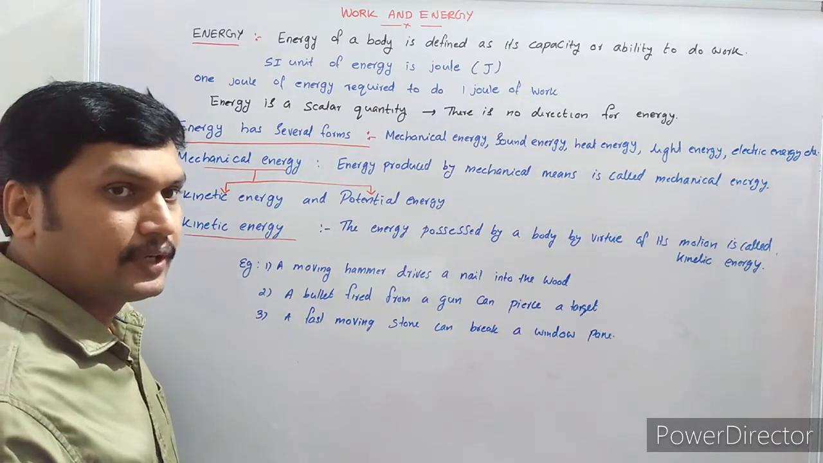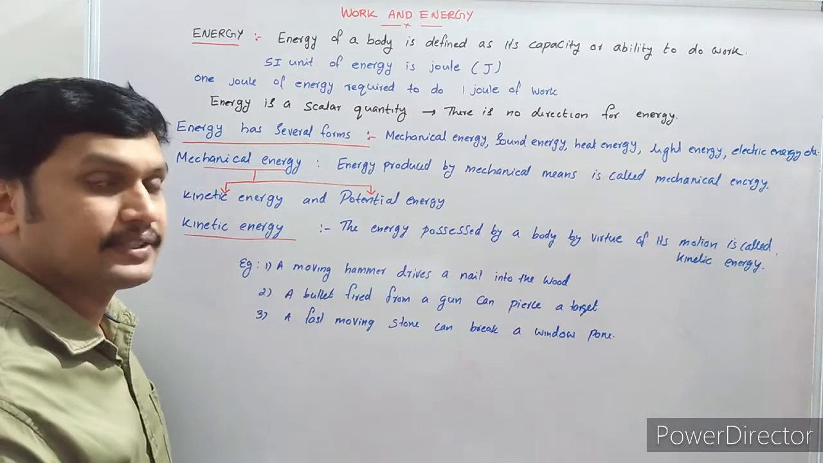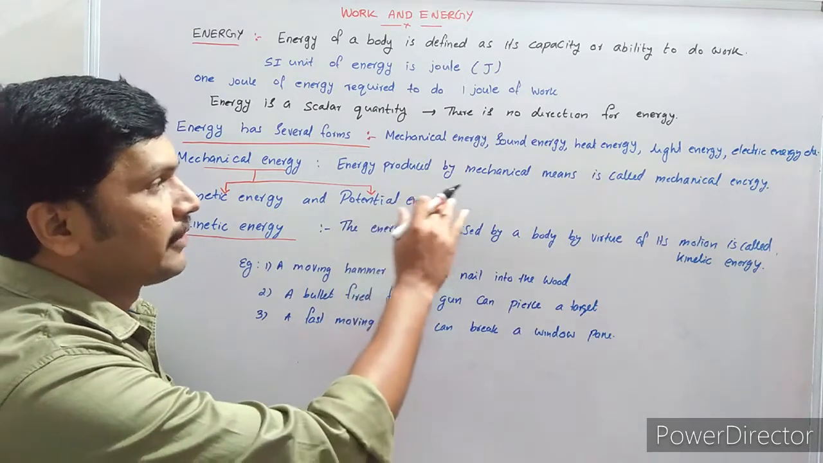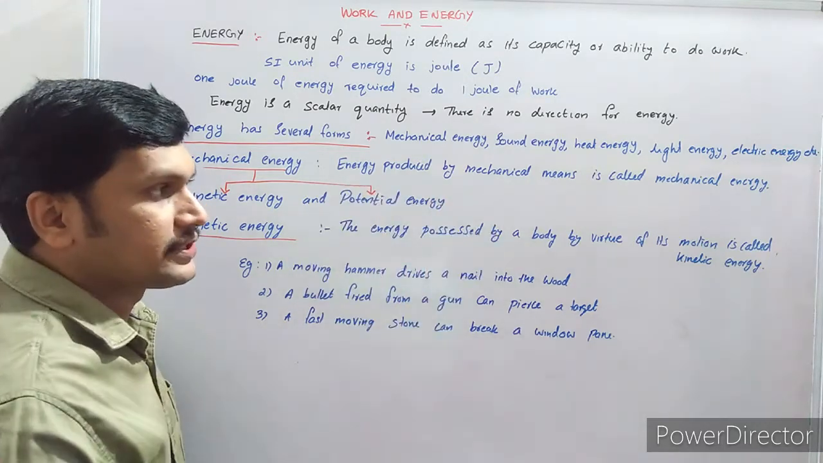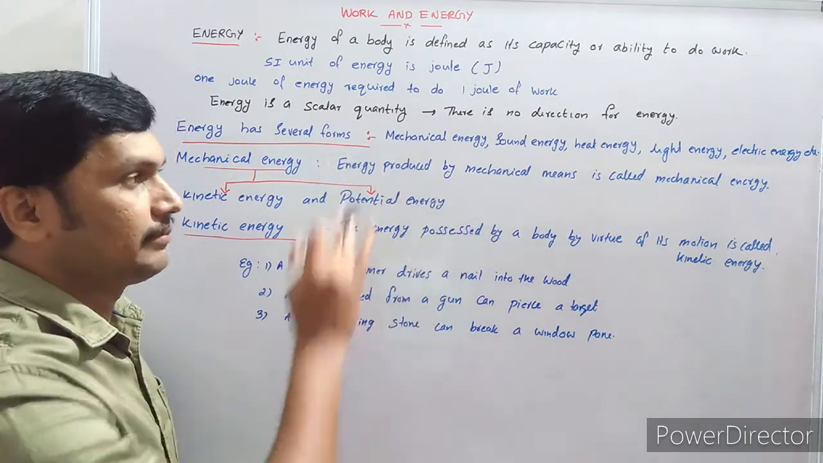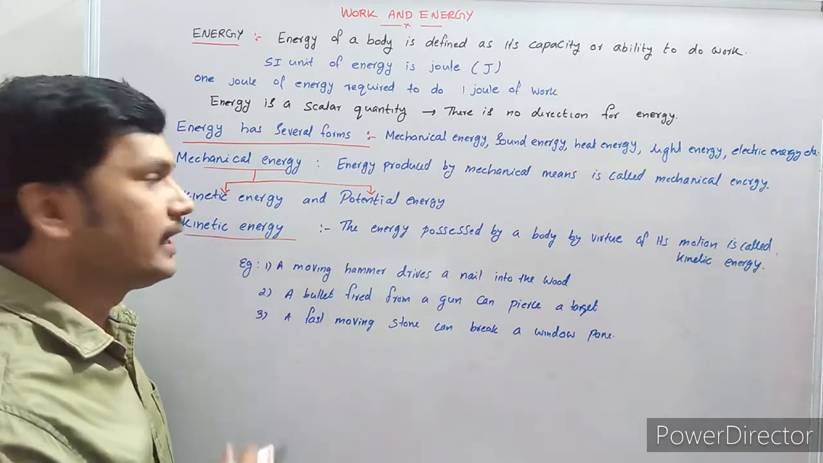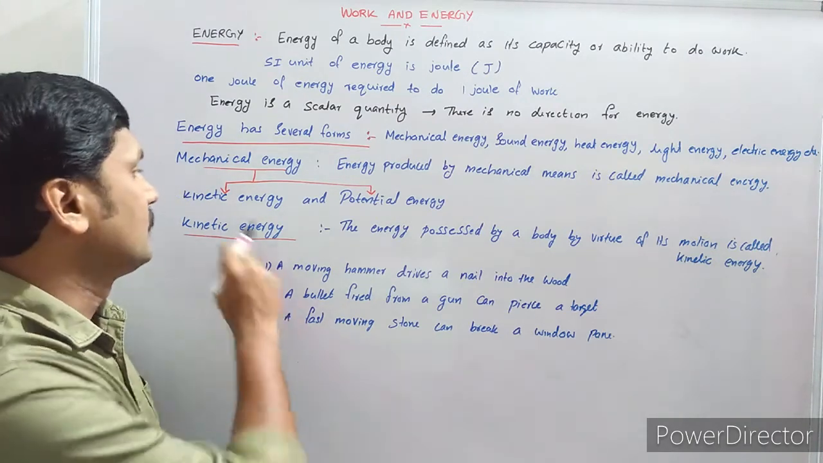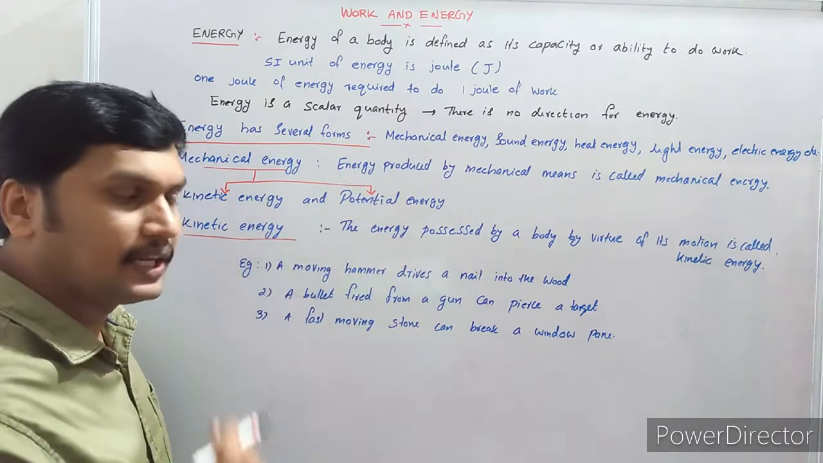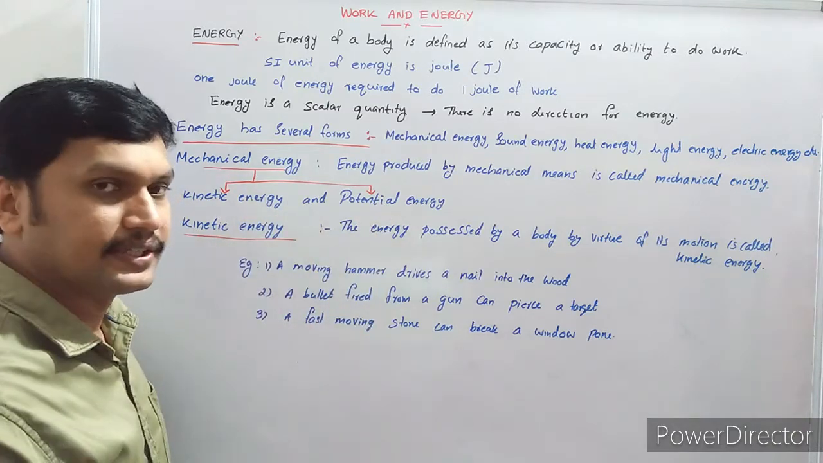Out of these, we are going to discuss mechanical energy only. Let us see what this mechanical energy is. Energy produced by mechanical means is called mechanical energy. Mechanical energy is mainly of two types: kinetic energy and potential energy.